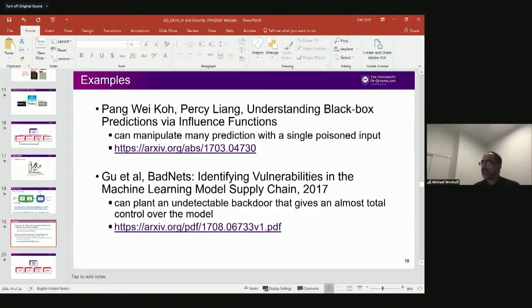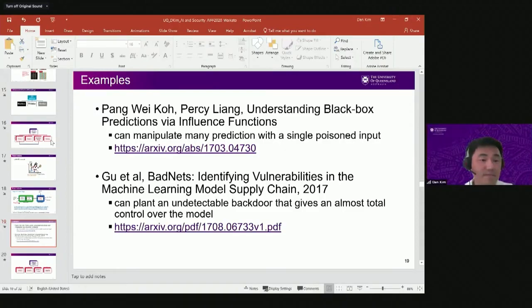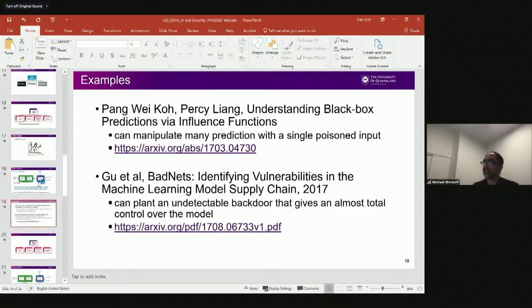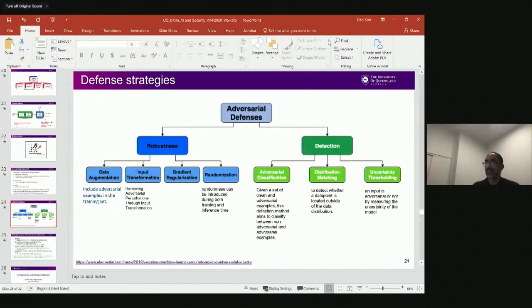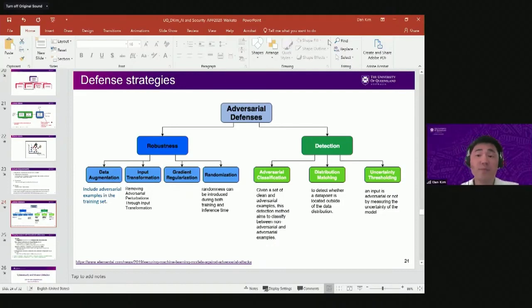Okay. And you mentioned a number of defense strategies. Do they have negative consequences or costs? So, for example, if you're transforming the input to try to block somebody from planting poison attacks, is there a potential that you lose some information when you're transforming the input and get a worse performing model as a result? Yes, that's possible.